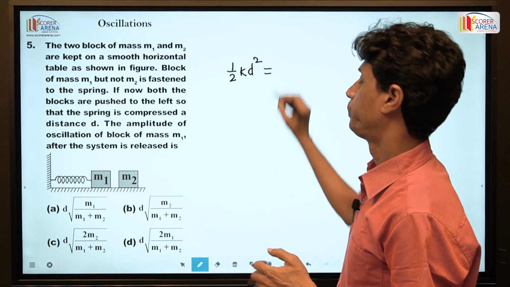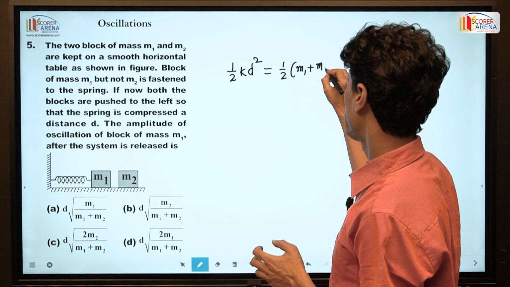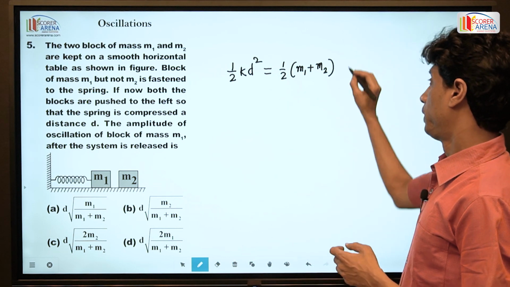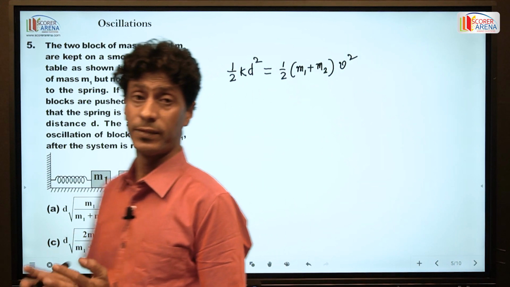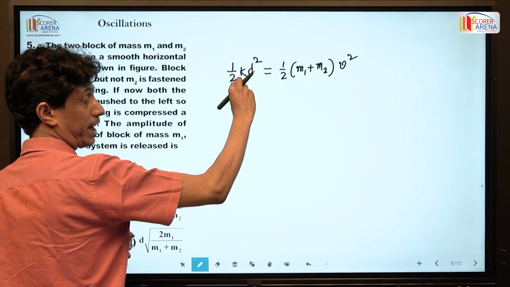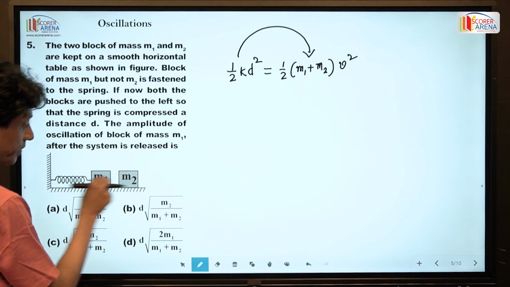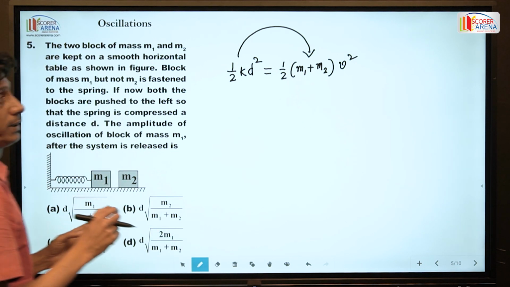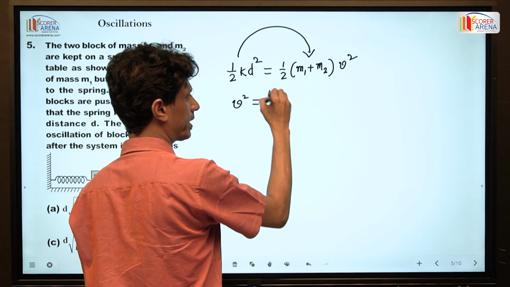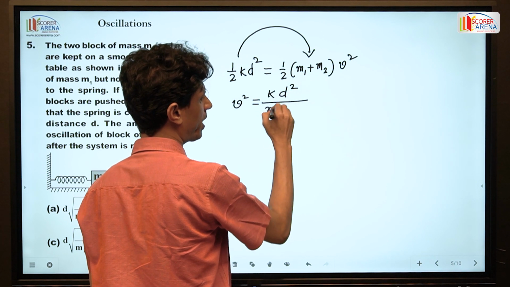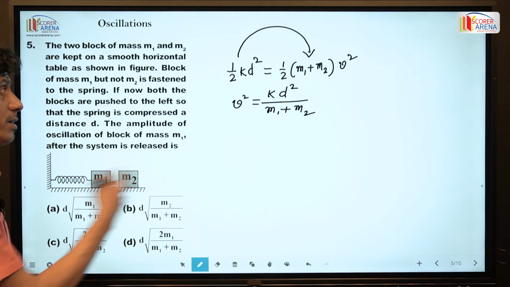And you know, this is total mass m1 plus m2, half (m1 plus m2) v square. Let us say if this total potential energy of the spring converts into the kinetic energy of these two bodies, then v square is equal to simply k d square by (m1 plus m2). So this is the velocity.